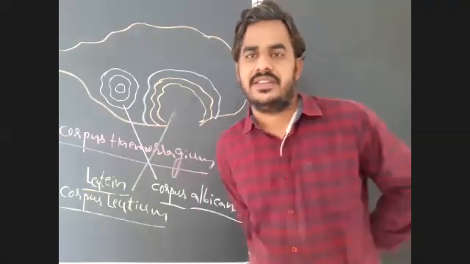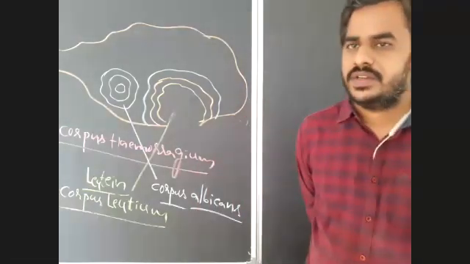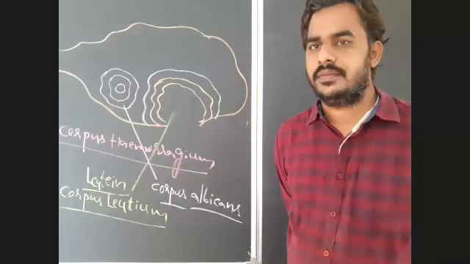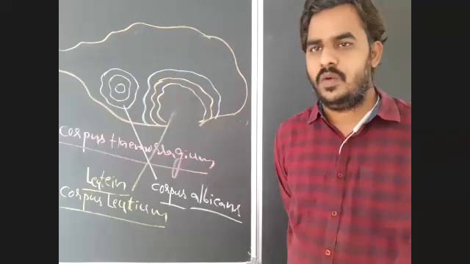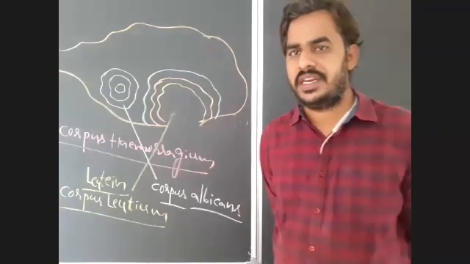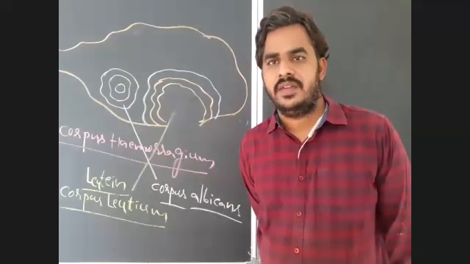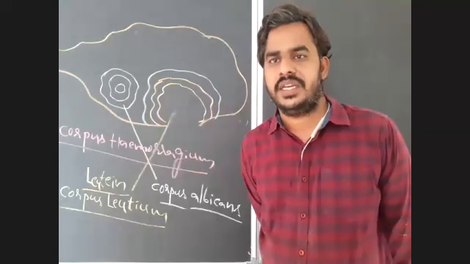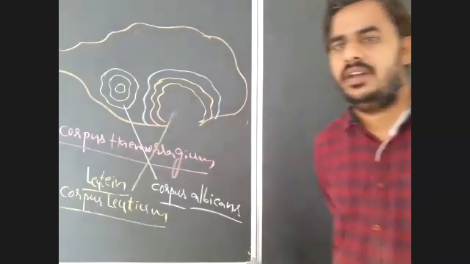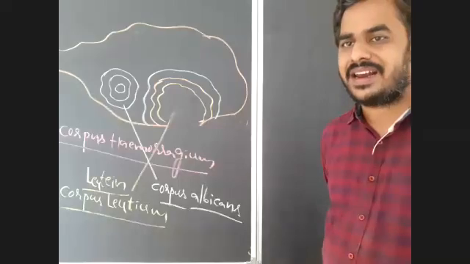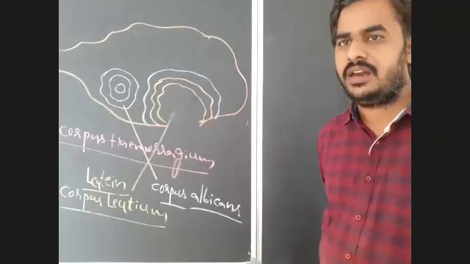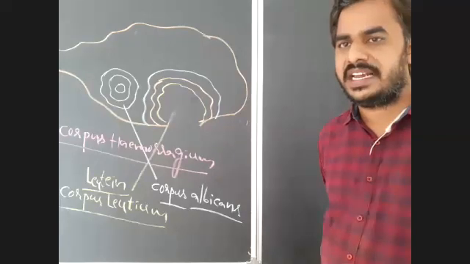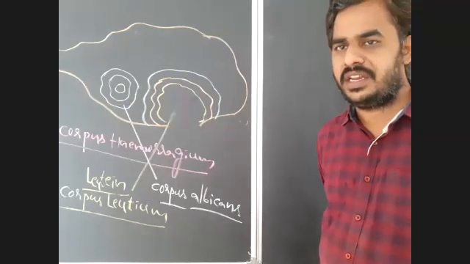Now, some more details we will discuss in oogenesis. As I already told you, oogenesis or production of ovum will begin only after puberty, after 12 to 14 years. The first menstruation or the first production of ovum is known as menarche. Menarche is the first menstruation, or the production of ovum for the first time by a female after puberty.